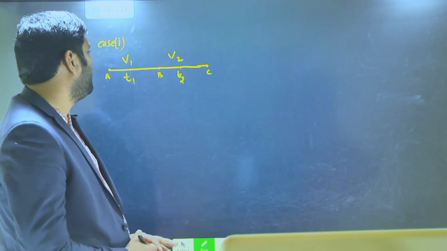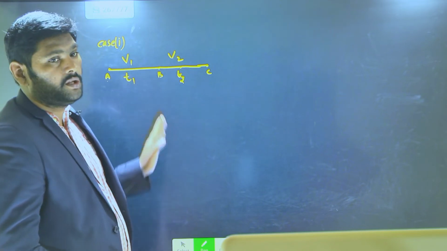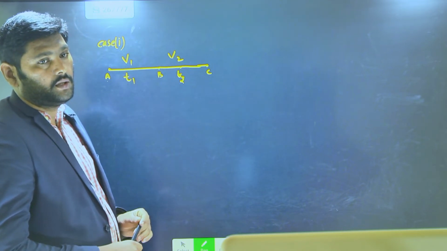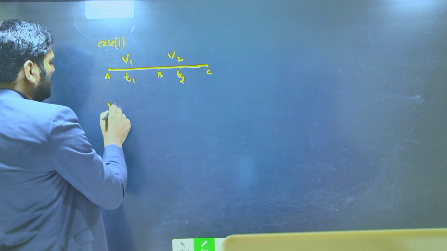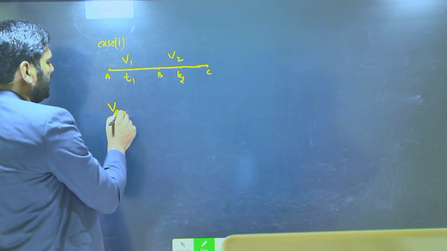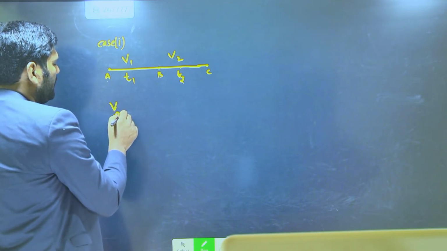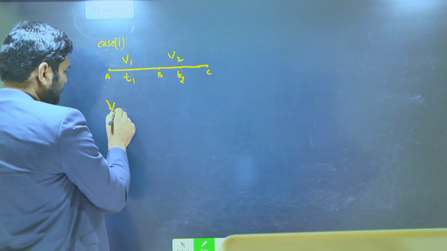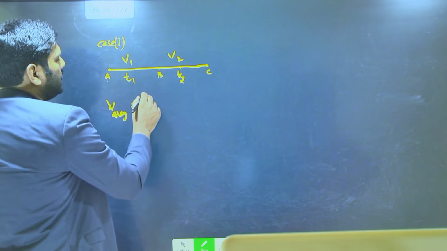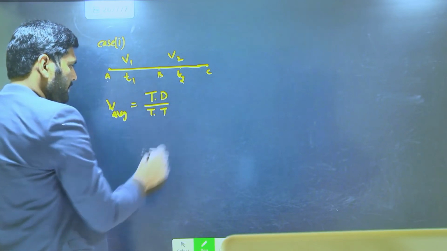The body travels from A to B and B to C with different speeds. Just now we took the average speed as total distance by total time taken.